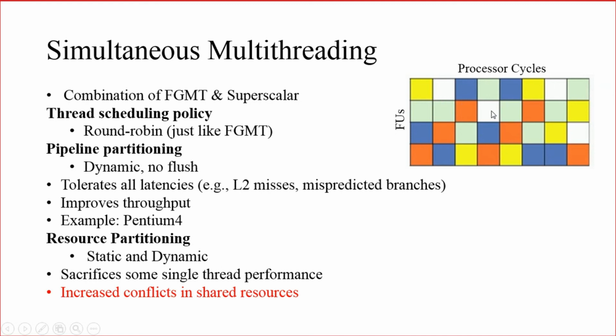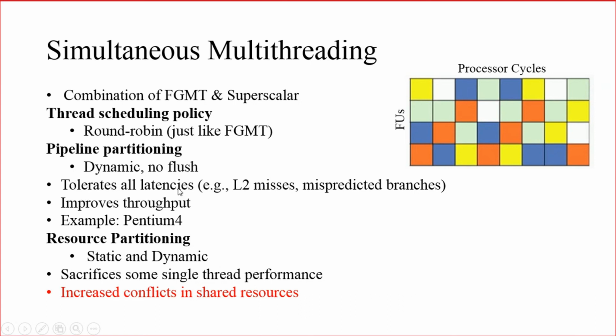So the throughput will be increased. So here, what about pipeline partitioning? Again, dynamic pipeline partitioning. Pipeline consists of instructions from various threads, and pipeline flushing need not happen here. Right? Because whenever there is a latency, even though it is a short latency or long latency, the instructions from another thread can be executed. That is why flushing is not required and dynamic pipeline partition is done.